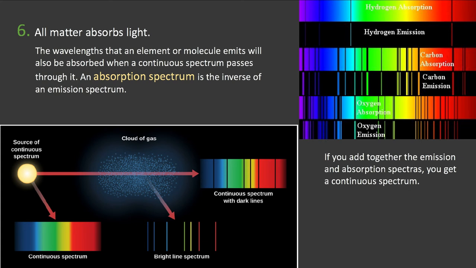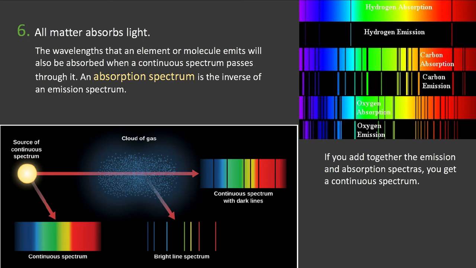Now, related to point 5 is that all matter also absorbs light. So that's number 6. All matter absorbs light. It emits and it absorbs. And so there are things called absorption spectra. And that has to be a special arrangement.